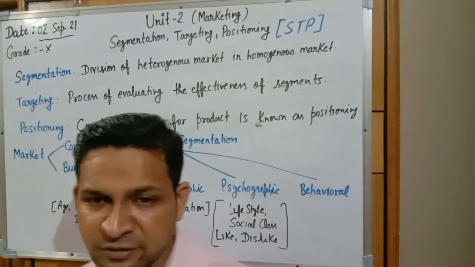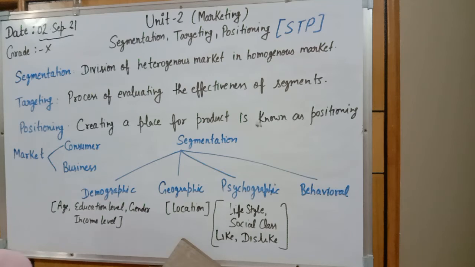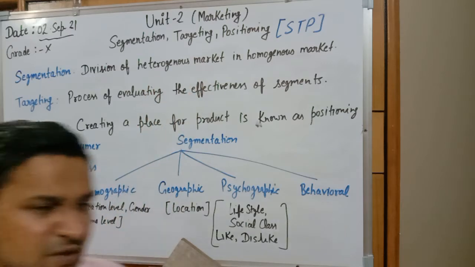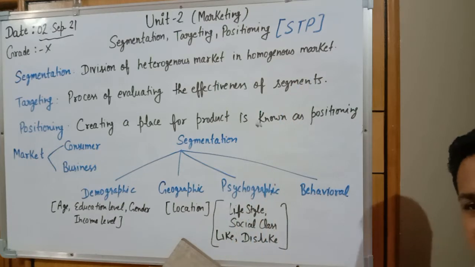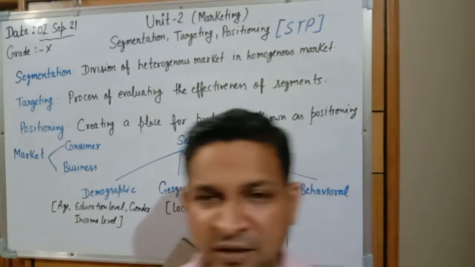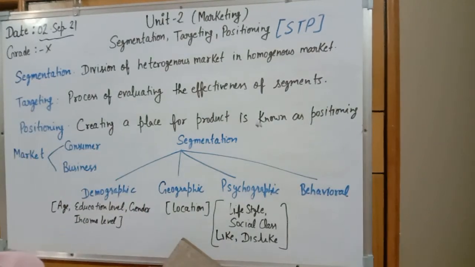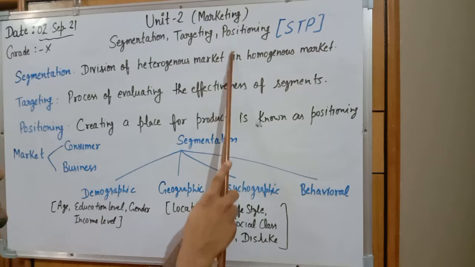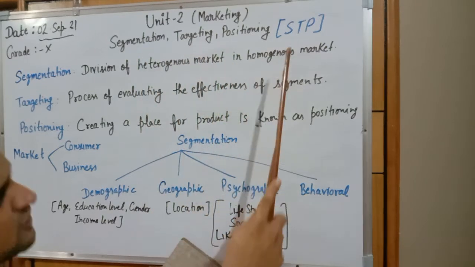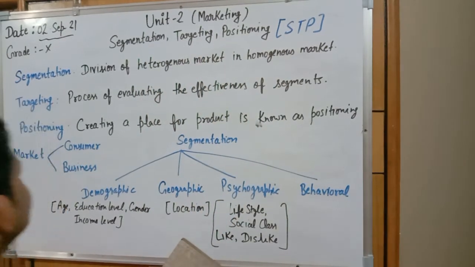Like when we are moving in the market, some like to buy ready-made items, some like to buy sweets, some like to buy other items. So it is known as heterogeneous, a combination or mix-up of different types of products. While homogeneous means you have to filter a specific class or type of market. It means you want to search for the people who are related to the ready-made market. That is known as a homogeneous market. Finding people from multiple categories and placing them in an individual category is known as segmentation.